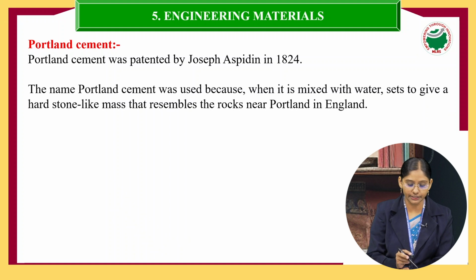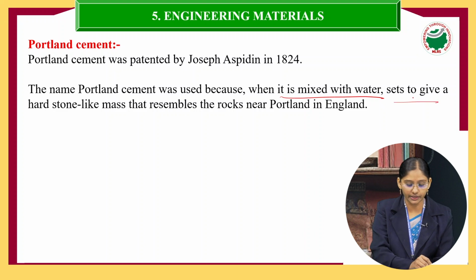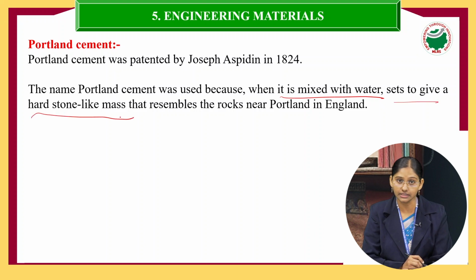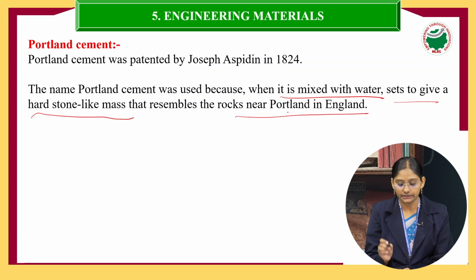The name Portland cement was used because when it is mixed with water, it sets to give a hard stone-like mass, and that stone-like mass resembles the Portland rock in England.